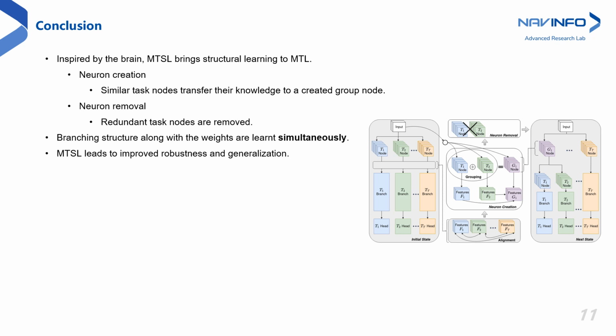Inspired by the brain, MTSL brings structural learning to MTL with two neural operators, neuron creation and neuron removal. Using neuron creation, MTSL transfers the features of similar task nodes to the created group node. Using neuron removal, the redundant task nodes are removed. MTSL learns both the branching structure and the associated weights simultaneously. MTSL leads to improved robustness and generalization.